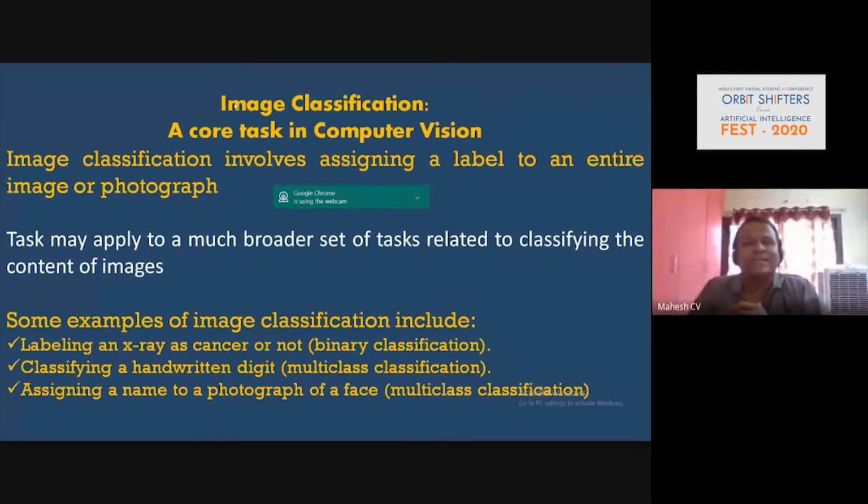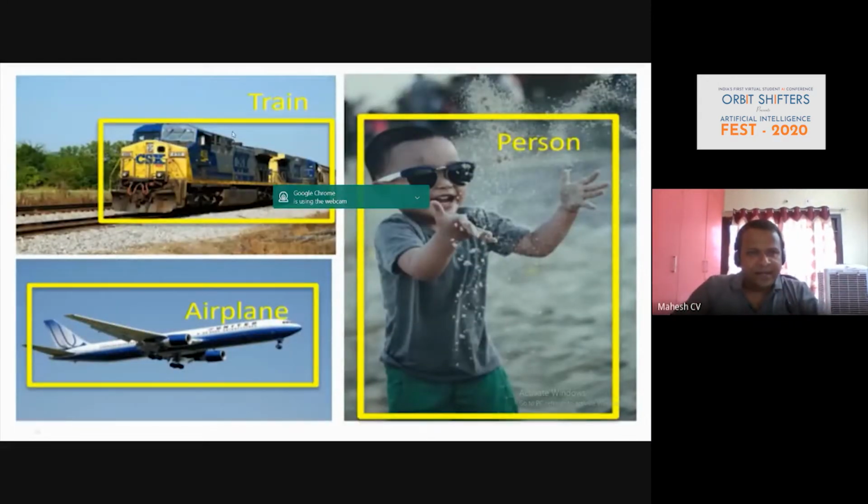For example, labeling an X-ray as cancer or not, classifying a handwritten digit, or assigning the name to a photograph of a person. Those are a few examples of classification. If you carefully look at the first image, you have the entire image, but explicitly we kept that box as a train. We are targeting only that object and leaving the rest of the space. That is what is technically called classification. Even on the right-hand side, you can see the person, and we are leaving this space.